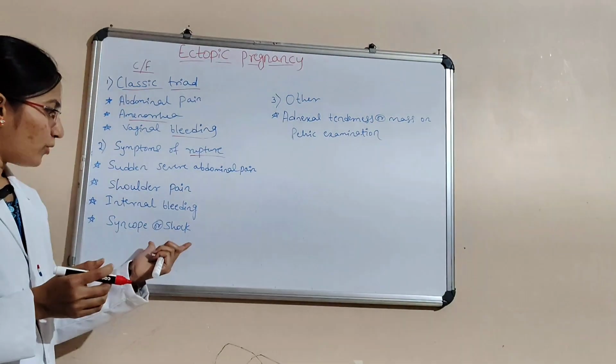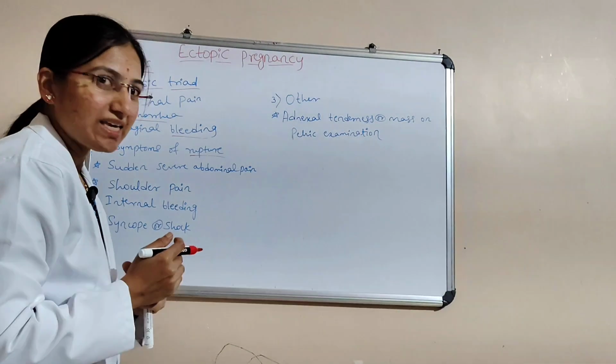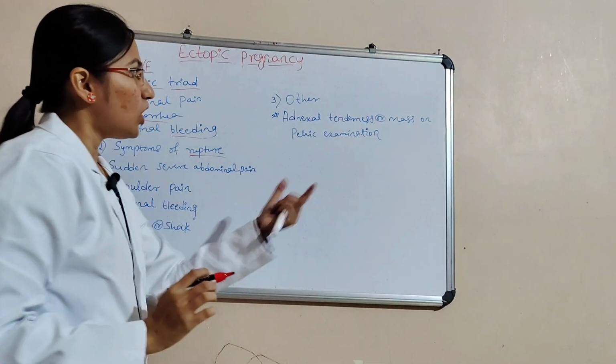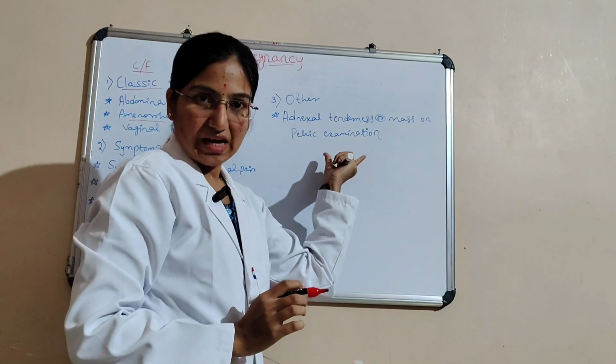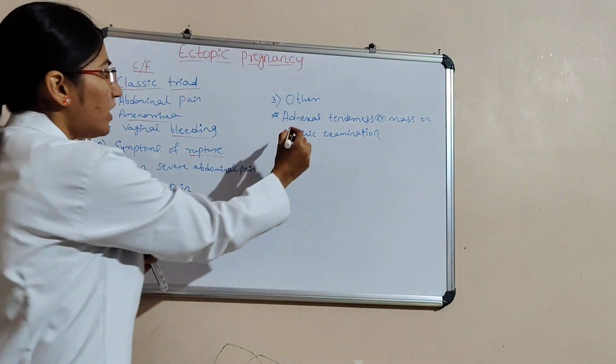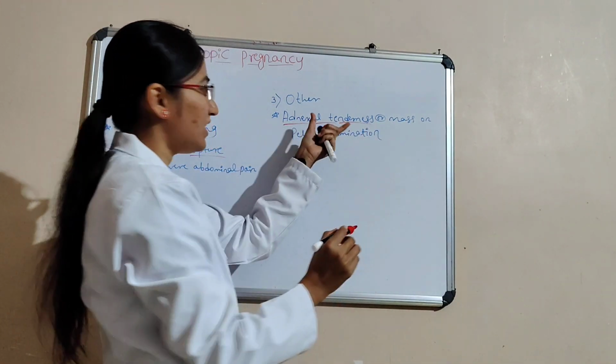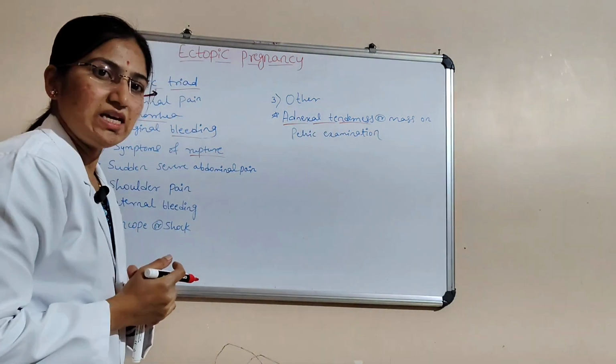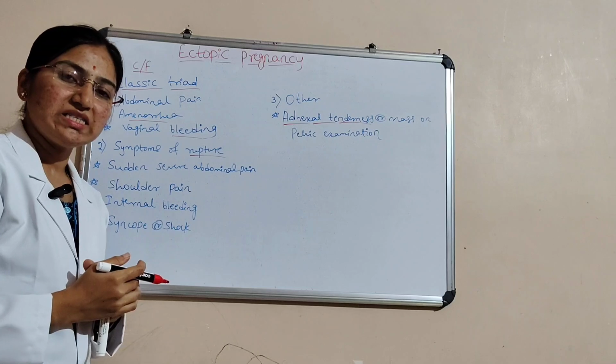After that, syncope or shock, hypotension and tachycardia, and adnexal tenderness or mass on pelvic examination. Lower abdominal tenderness will be present. These are some of the clinical features of ectopic pregnancy.